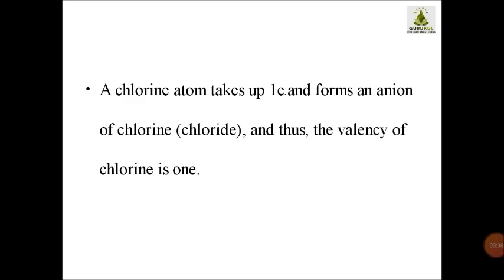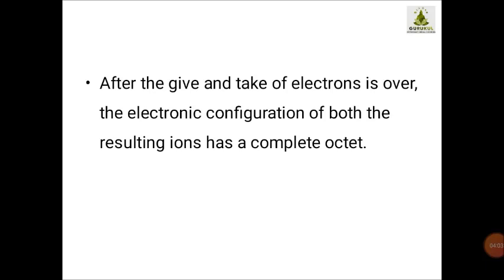Since sodium is giving one electron, it will be Na plus. It is a positive charge, also known as a cation. And chlorine is accepting, so it will become Cl minus. Since chlorine is negative, it is also known as an anion. Hence the valency of sodium is 1 and chlorine is also 1. After the give and take of electrons is over, the electronic configuration of both ions is completed as an octet.